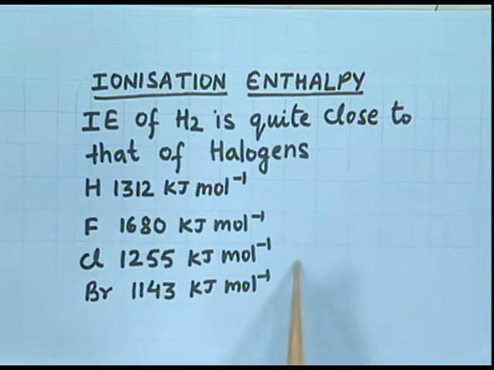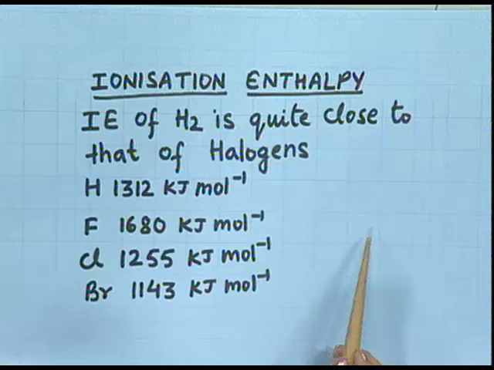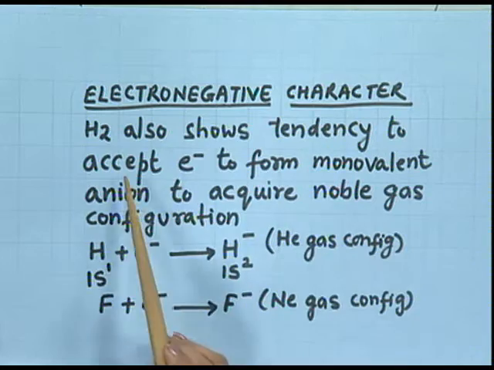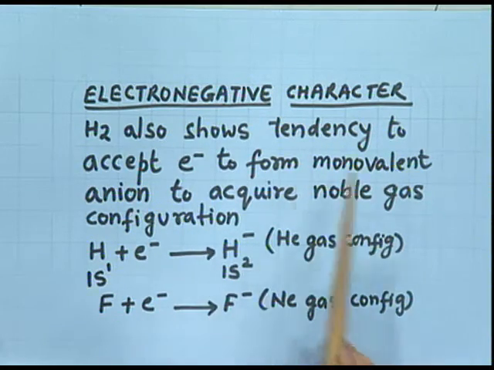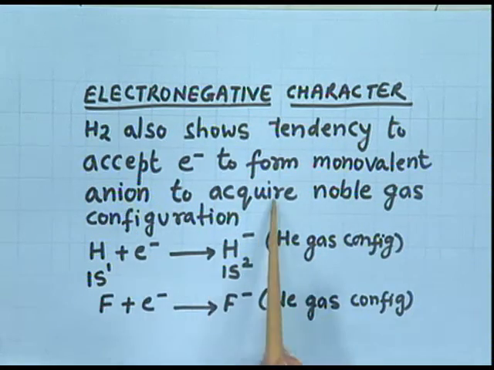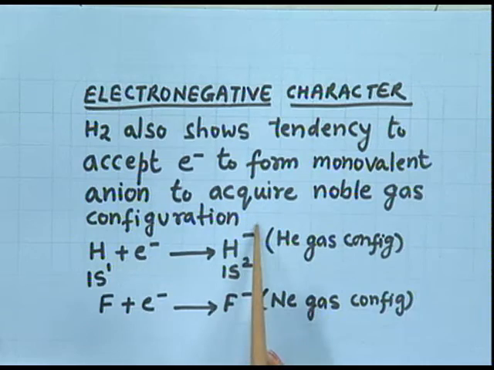All these values are quite comparable. Electronegative character. Hydrogen also shows tendency to accept electrons to form monovalent anion to acquire noble gas configuration.